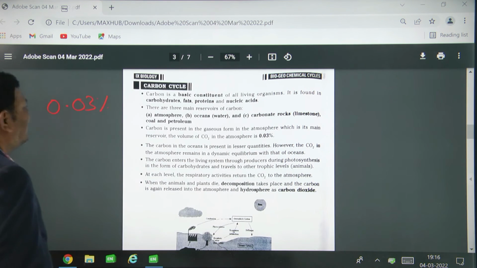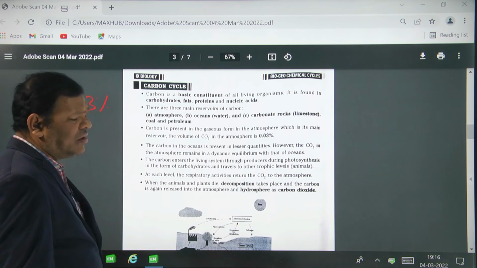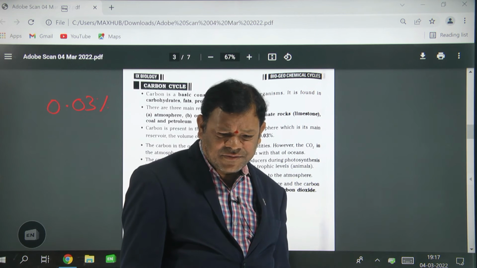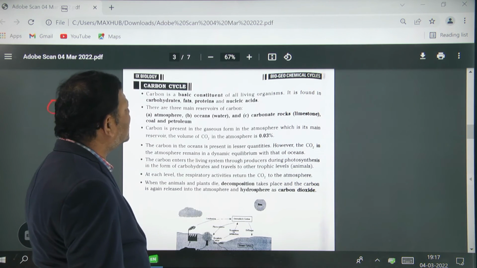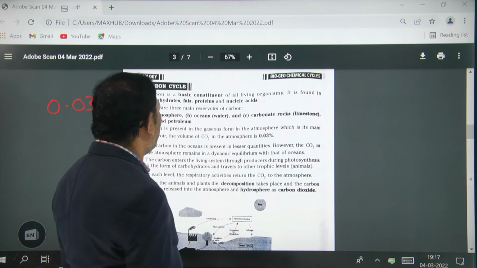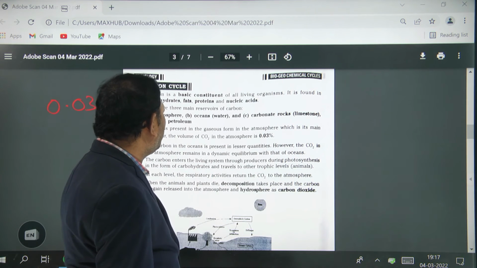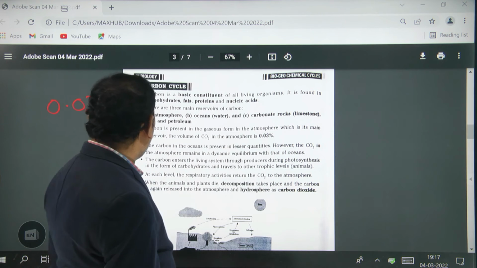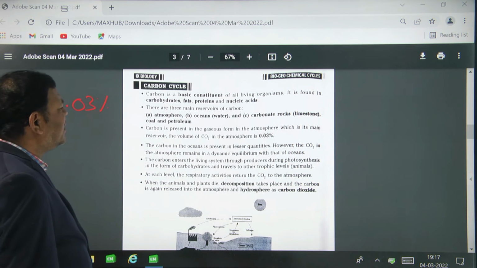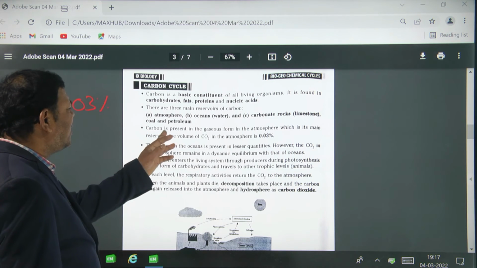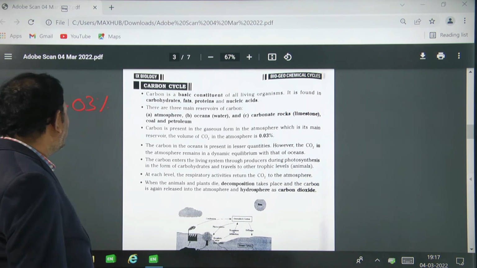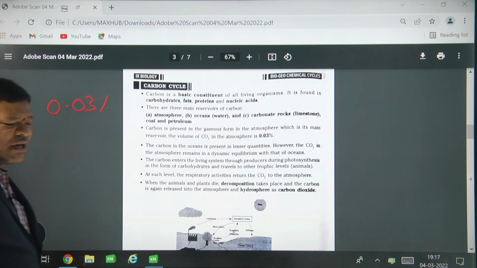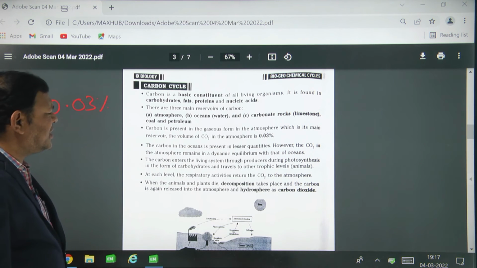So here what we are discussing is the carbon cycle. Carbon is the basic constituent of all living organisms. Is it audible? You are there? This carbon is the major basic constituent of all living organisms. It is present in carbohydrates, proteins, fats and nucleic acid. Okay. The main reservoirs of carbon are the atmosphere, oceans, and carbonates, rocks, coal and petroleum. In the atmosphere, the carbon dioxide percentage is 0.03 percent.